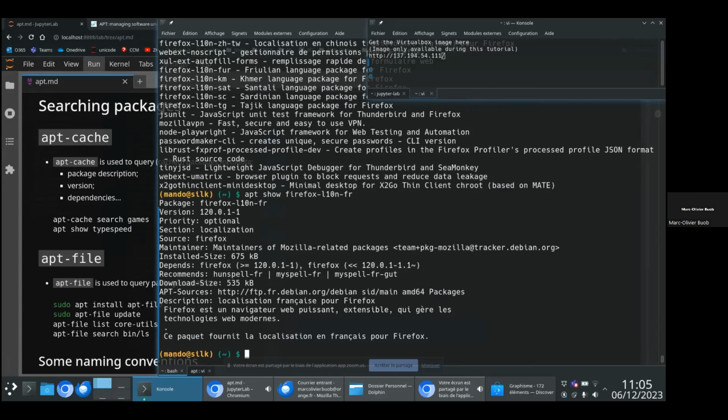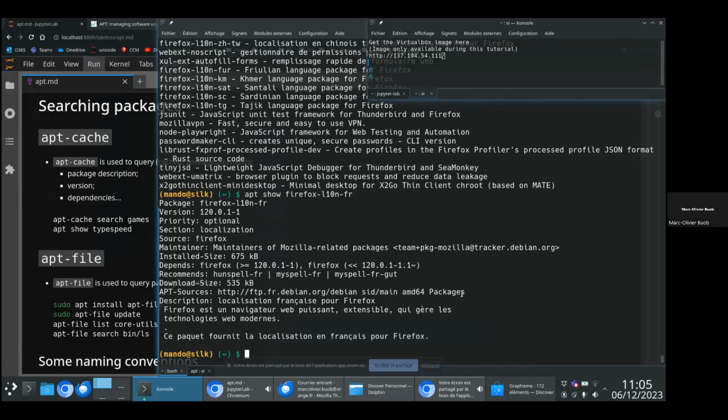dpkg is only for when you download by yourself some deb package at some place and you want to deploy it. And so the natural question that arises is, suppose that I download manually a Debian package on a website, for example, on the website of Chrome. Maybe I don't already have all the needed dependencies to deploy this Debian package.